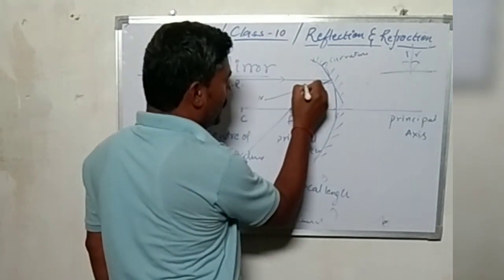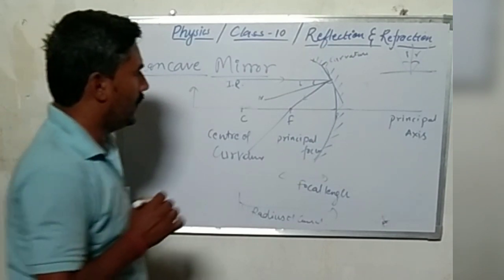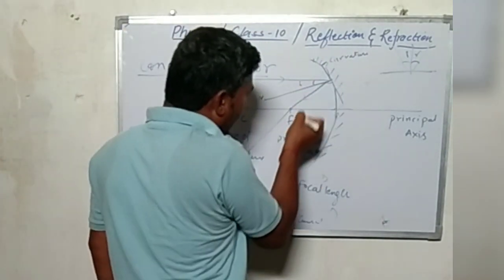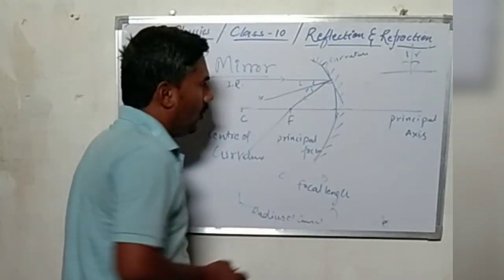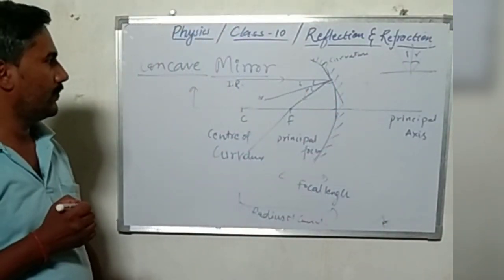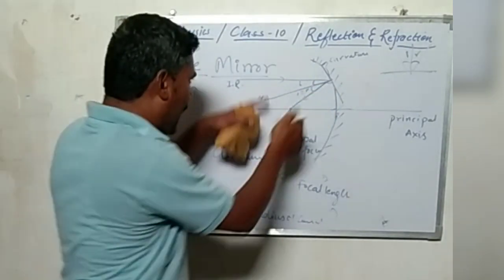The angle between the incident ray and the normal is the angle of incidence, and the angle between the reflected ray and the normal is the angle of reflection, and this should be equal to this.